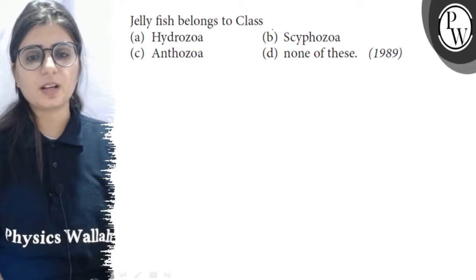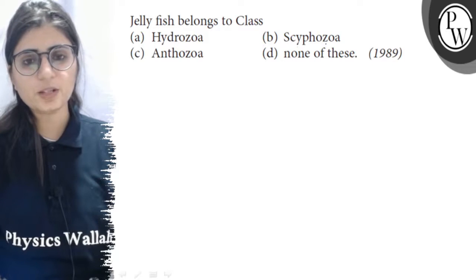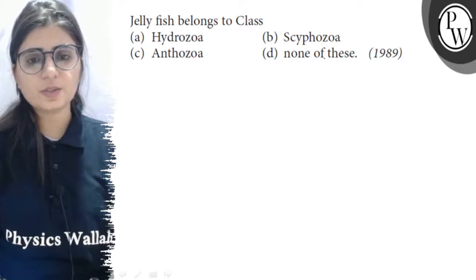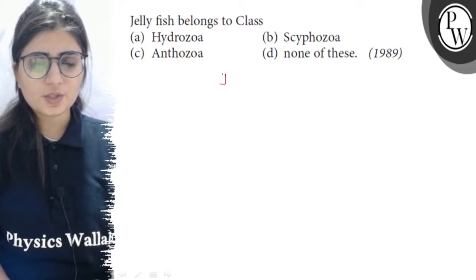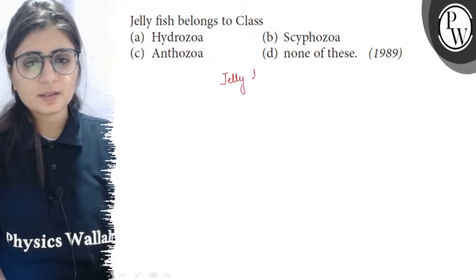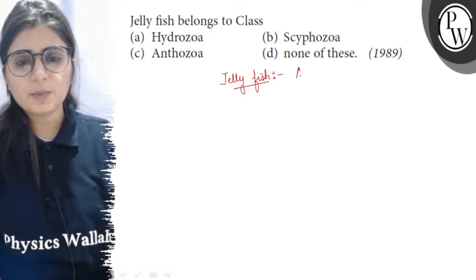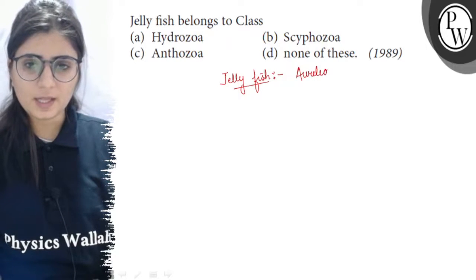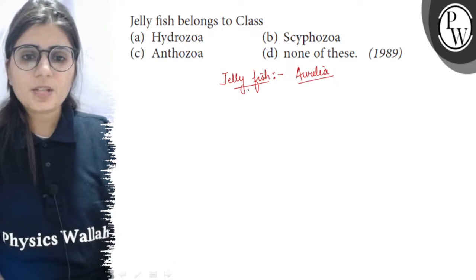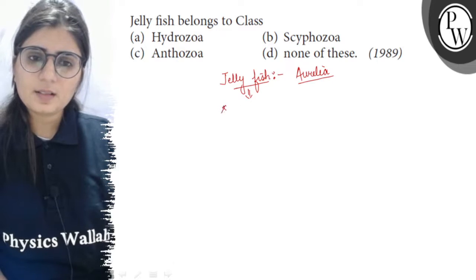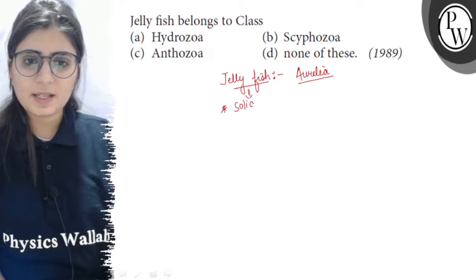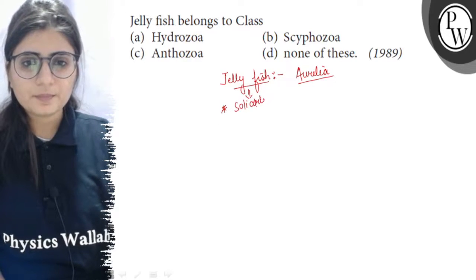Let's see the question. Jellyfish belongs to class, and the options are A. Hydrozoa, B. Scyphozoa, C. Anthozoa and D. None of these. So jellyfish are the member of phylum Coelenterata and the most common jellyfish is Aurelia. Now the jellyfishes are solitary, it means they do not form colony.